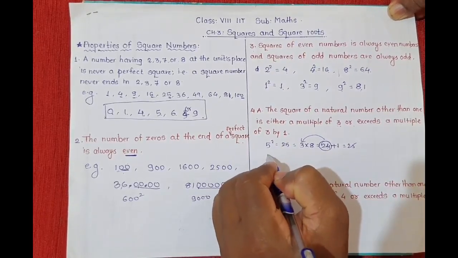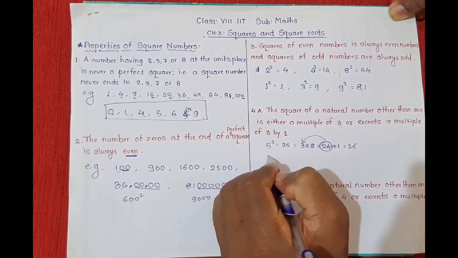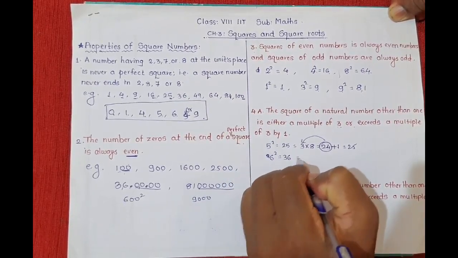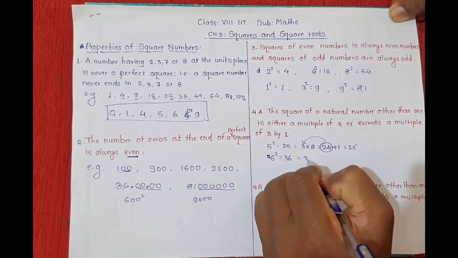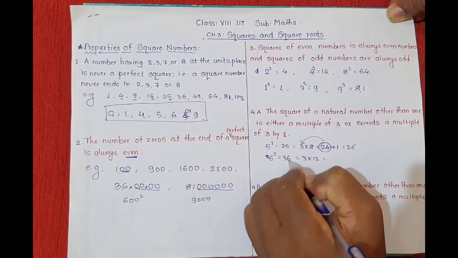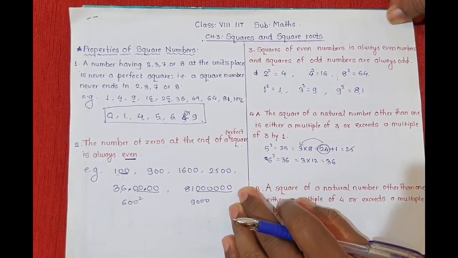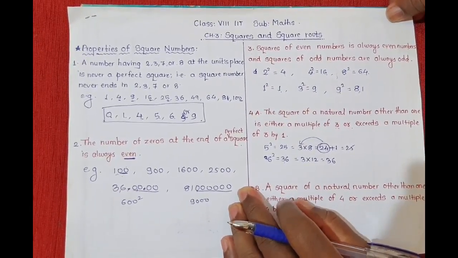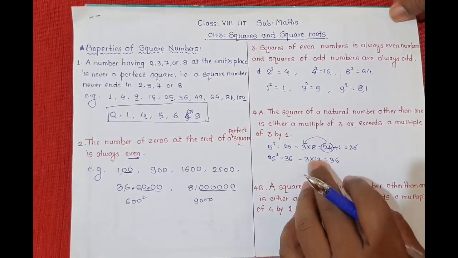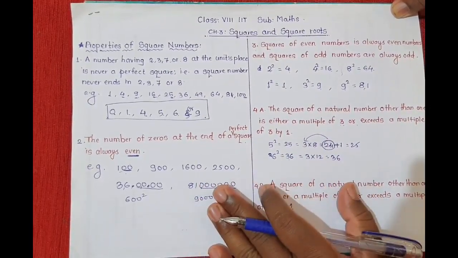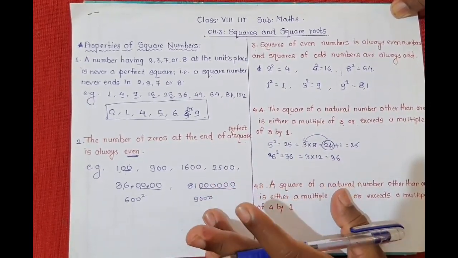Similarly, if you take another example, the square of 6 is 36, and 12 threes are 36. So 36 is directly a multiple of 3. So all the square numbers other than 1 are either multiples of 3 or exceed a multiple of 3 by 1.